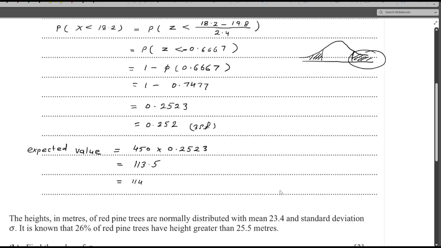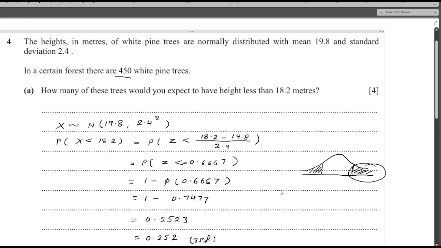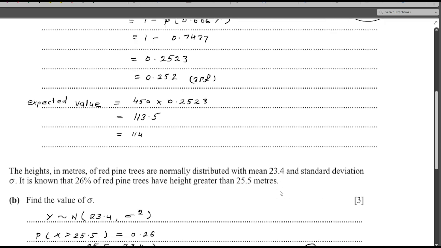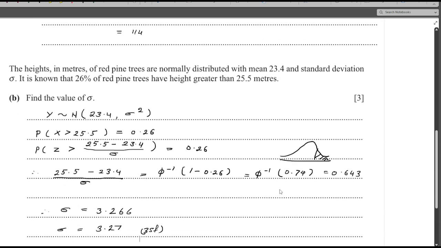So in this question, the first part was to find the expected value out of 450 and the second part was to find the standard deviation.